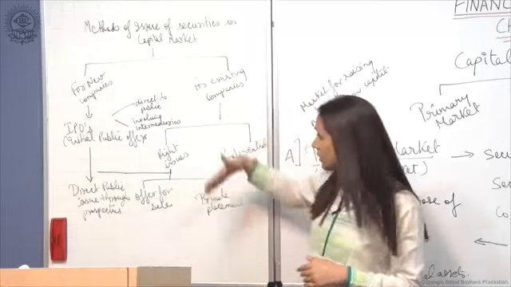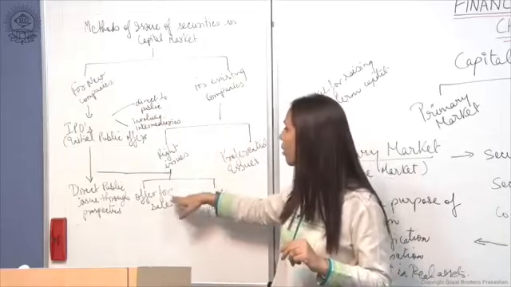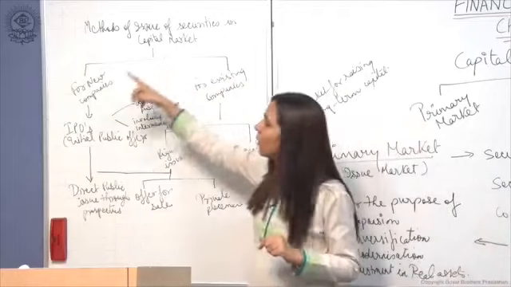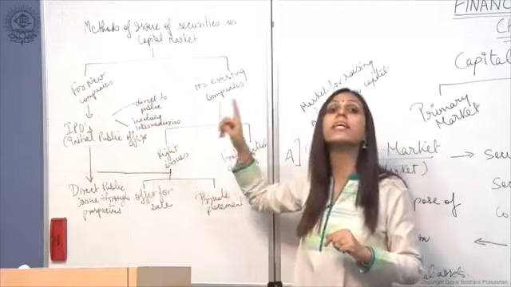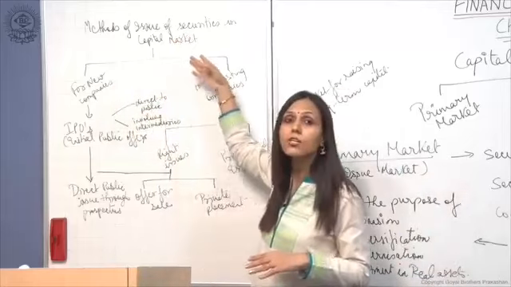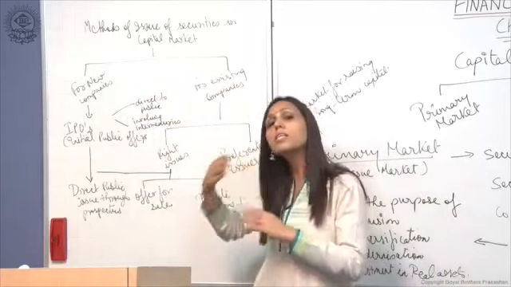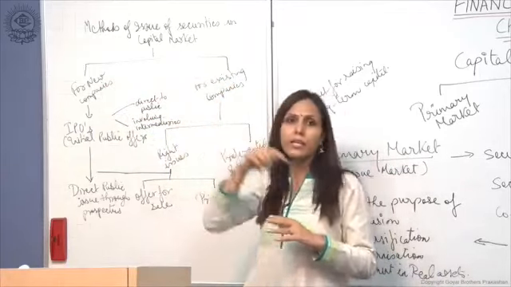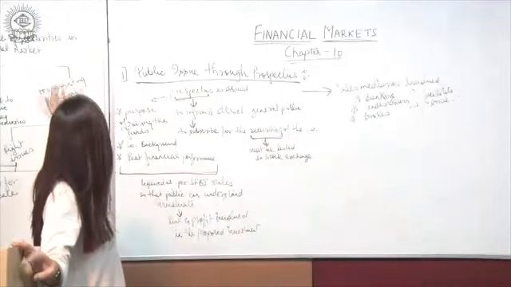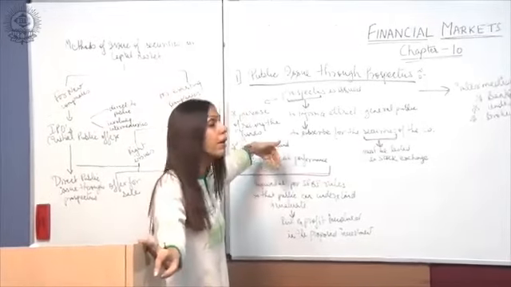Fine. Under right issues, two methods are again there. The first one is the offer for sale, and the next one is the private placement. So we'll be discussing in detail the whole chart, or how the securities are issued by the new companies or by the existing companies, in the next lecture. So these are the methods of issuing securities in the capital market or in the primary market.